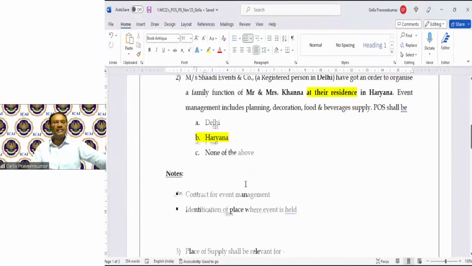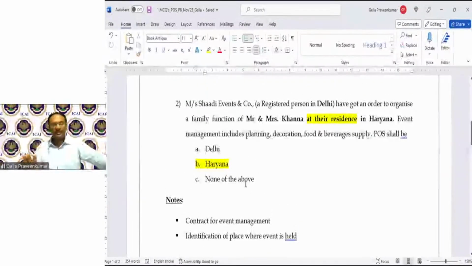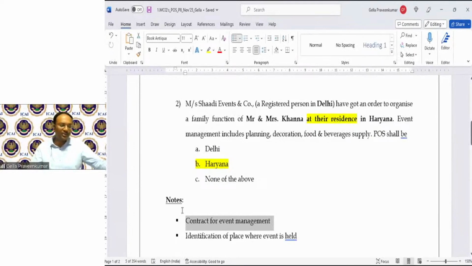Learning from here, the answer is clear, but from an audit point of view, when we happen to be a GST auditor, when we get into practice, when we become an internal auditor, or when we become a CFO of a group of companies, how do we evaluate this contract? How do I know that this is event management falling into entry number 7? Most of us have said organizing a cultural or other event.